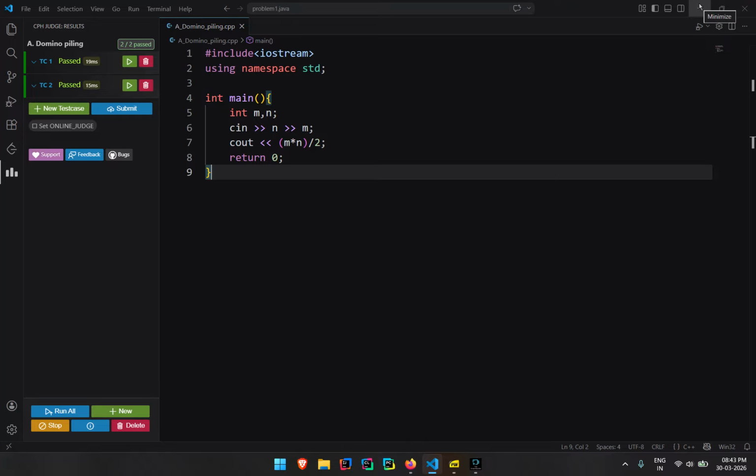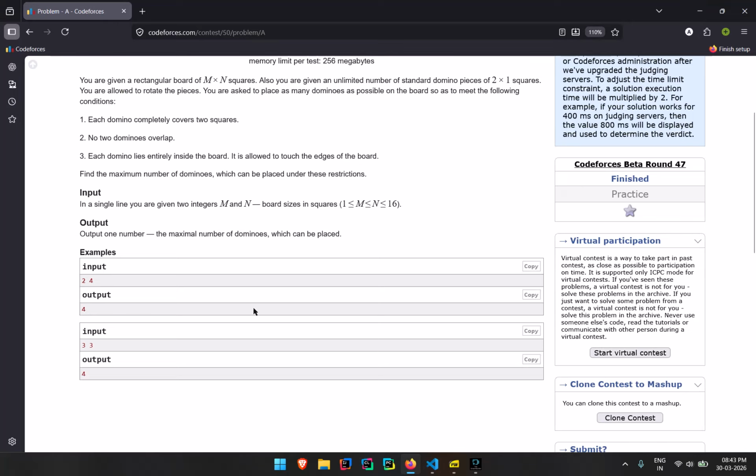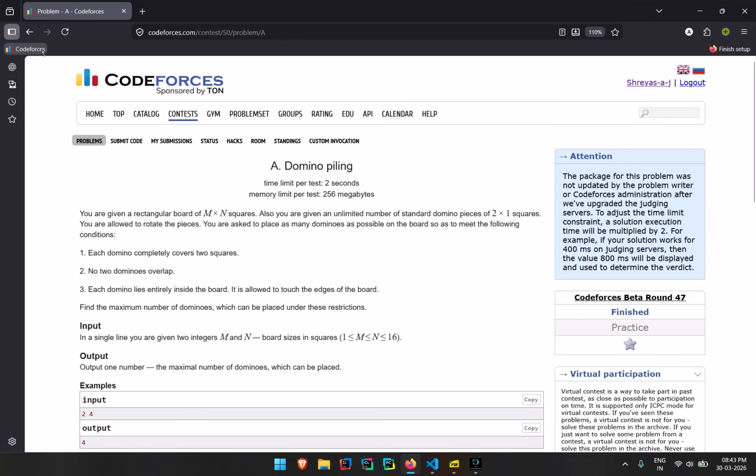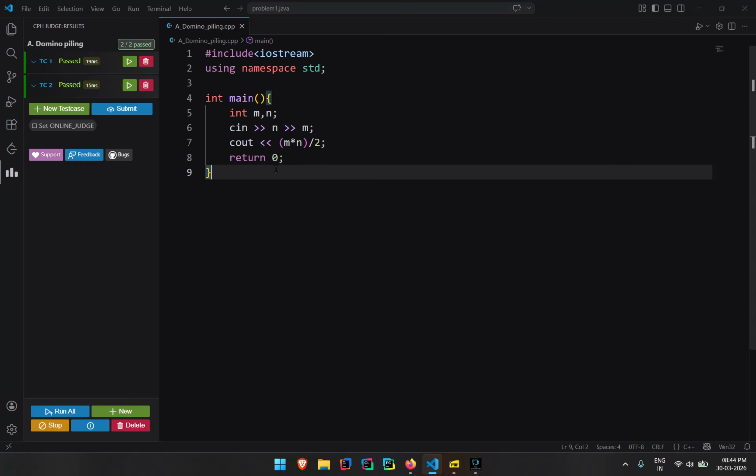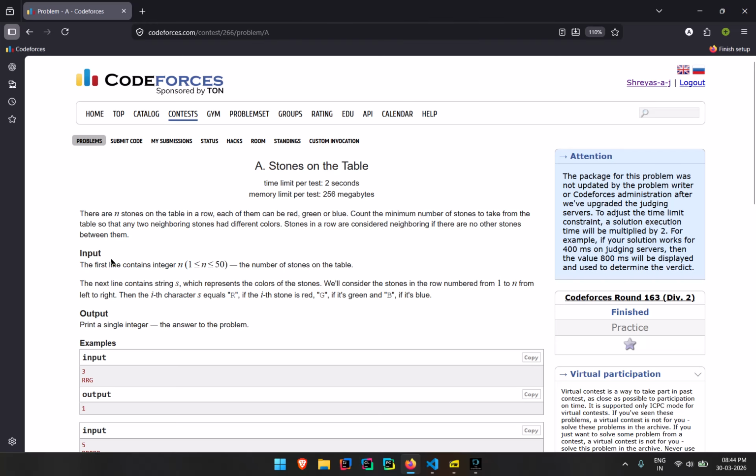Surprise. The actual surprise was not here. The actual surprise was when I submitted the code and I did not get any errors, and it got accepted the first time only. So that was actually my surprise. But this was the minimal idea which I thought of initially. That was my final also.